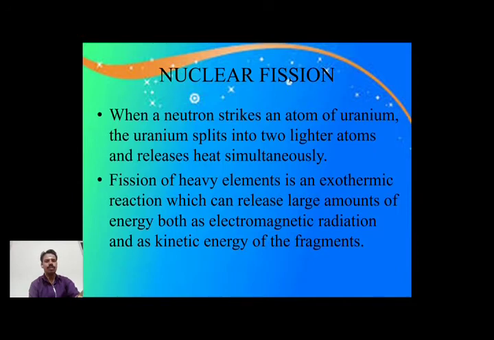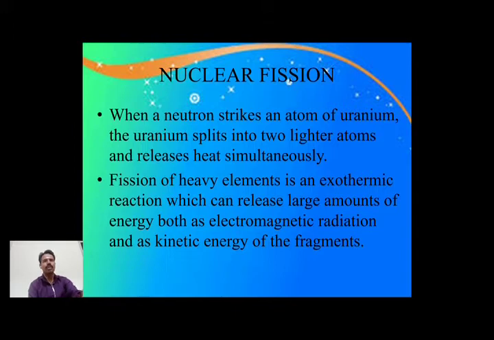So what is nuclear fission? When a neutron strikes an atom of uranium, the uranium splits into two lighter atoms and heat energy is released simultaneously. It is called nuclear fission. Fission of a heavy element is an exothermic reaction. What is an exothermic reaction? When the reaction happens, heat energy is released from that reaction. This type of chemical reaction is called an exothermic reaction, which can release a large amount of energy, both electromagnetic radiation as well as kinetic energy of the fragments.